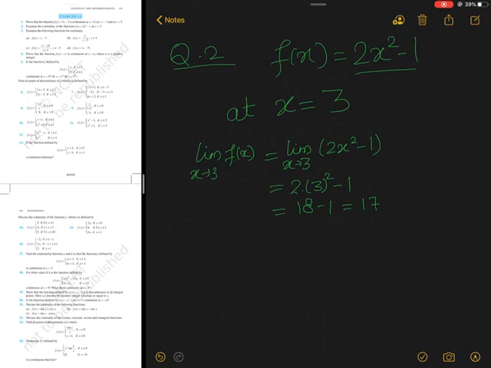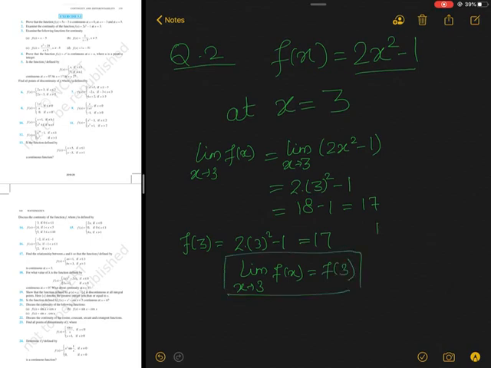Now what if I calculate the value of the function at point 3? It will become 2 multiplied again by 3² minus 1. It will become 17. So it is clearly visible that limit x tends to 3 f(x) equals f(3). Hence what I can say?